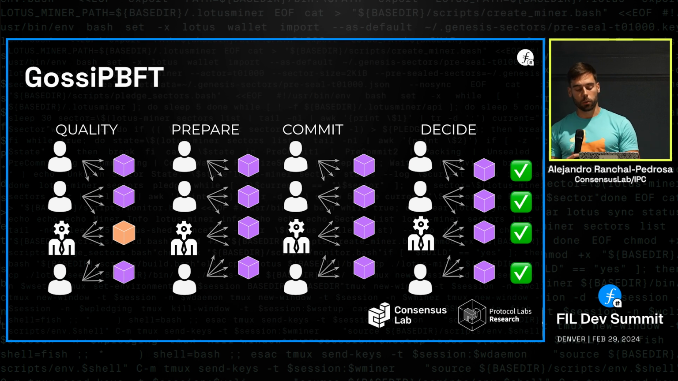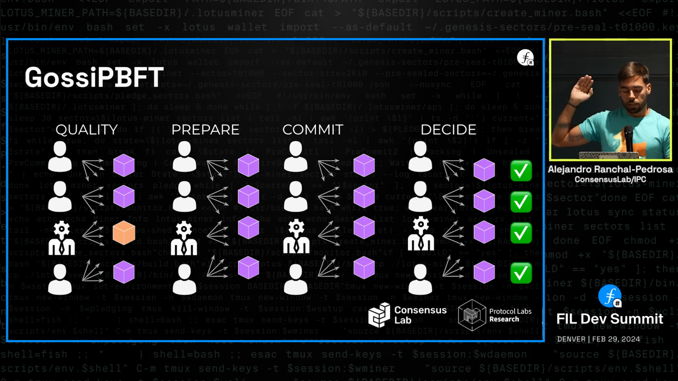What does it mean to pass the quality step for us? It means that a value can only be decided according to a node if that value has been proposed by a strong quorum of quality messages. So in this example, only the purple block can be decided. It's either the purple block or nothing, because it's the only one that has been proposed by a strong quorum of messages.